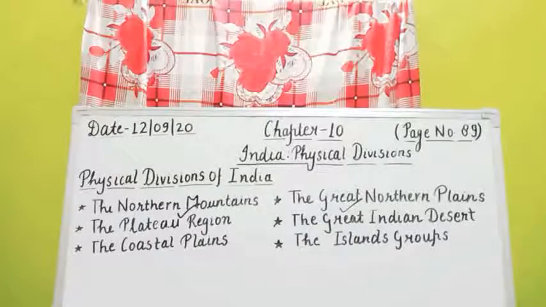Due to favorable climate and adequate water supply, this region has also been the birthplace of one of the most ancient civilizations in the world. Adequate means sufficient, in large amount. The Indus Valley civilization flourished here many hundred years ago. That civilization is known as the Indus Valley civilization, the world famous civilization.